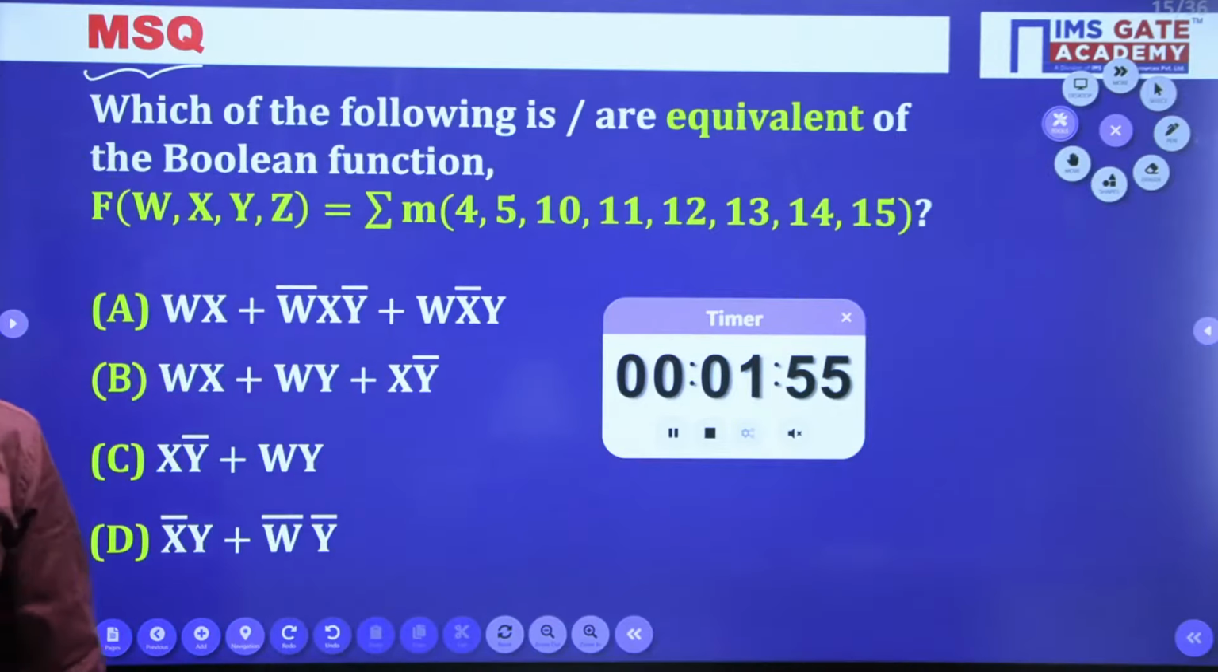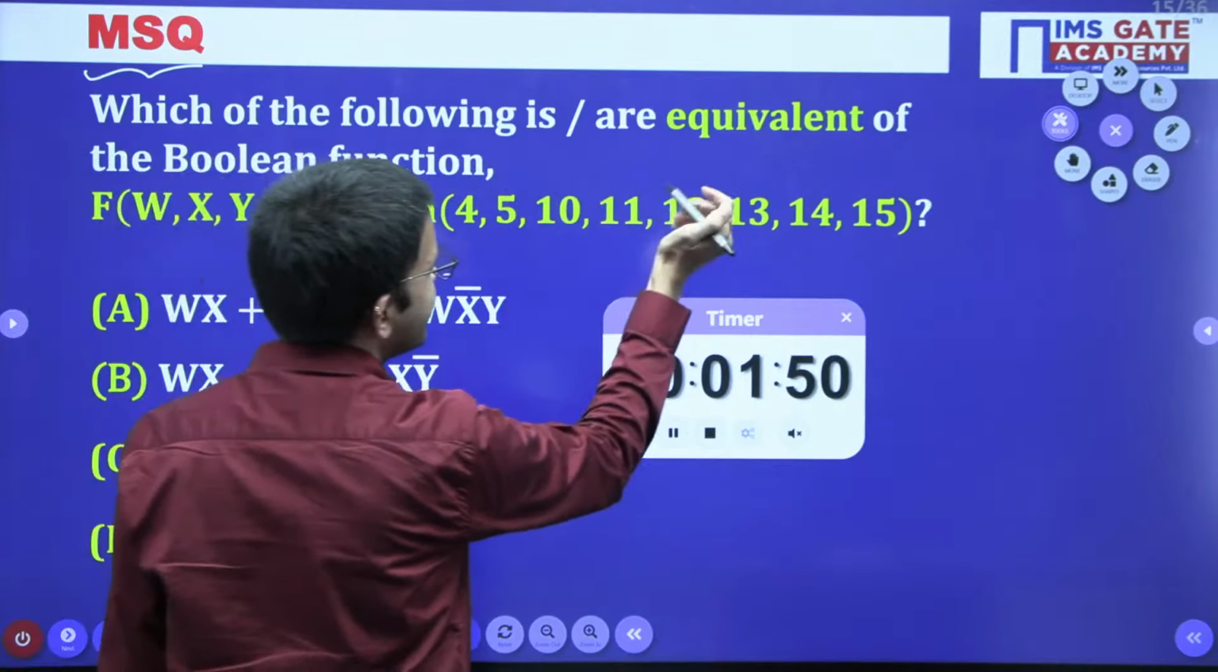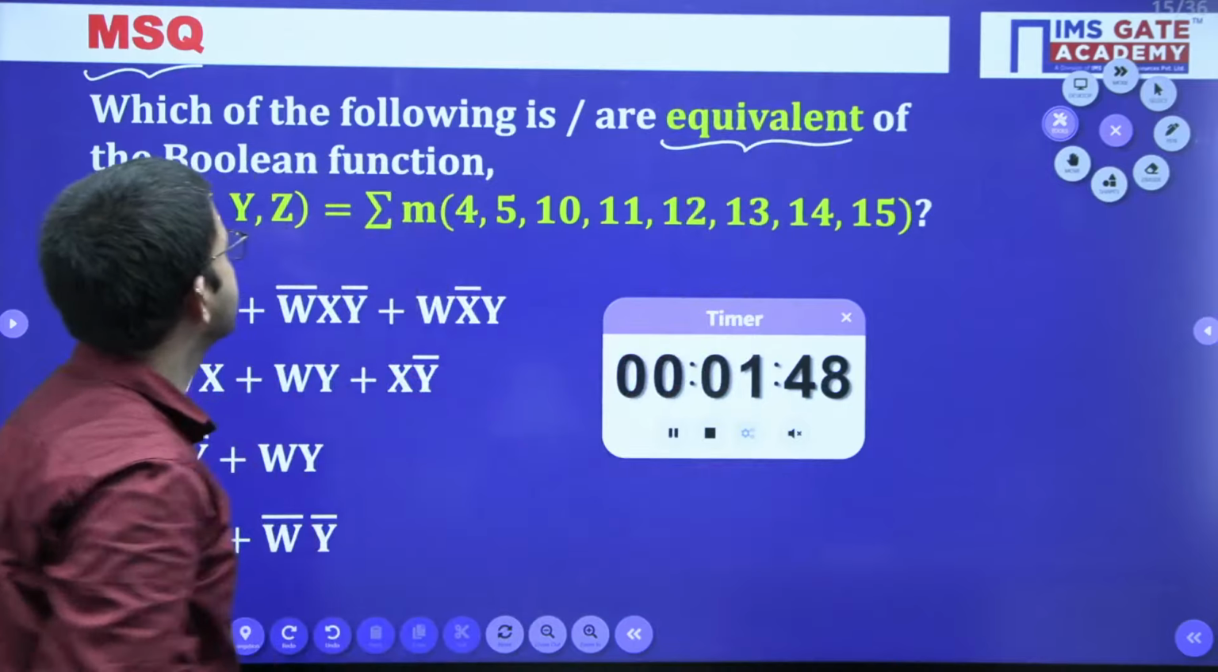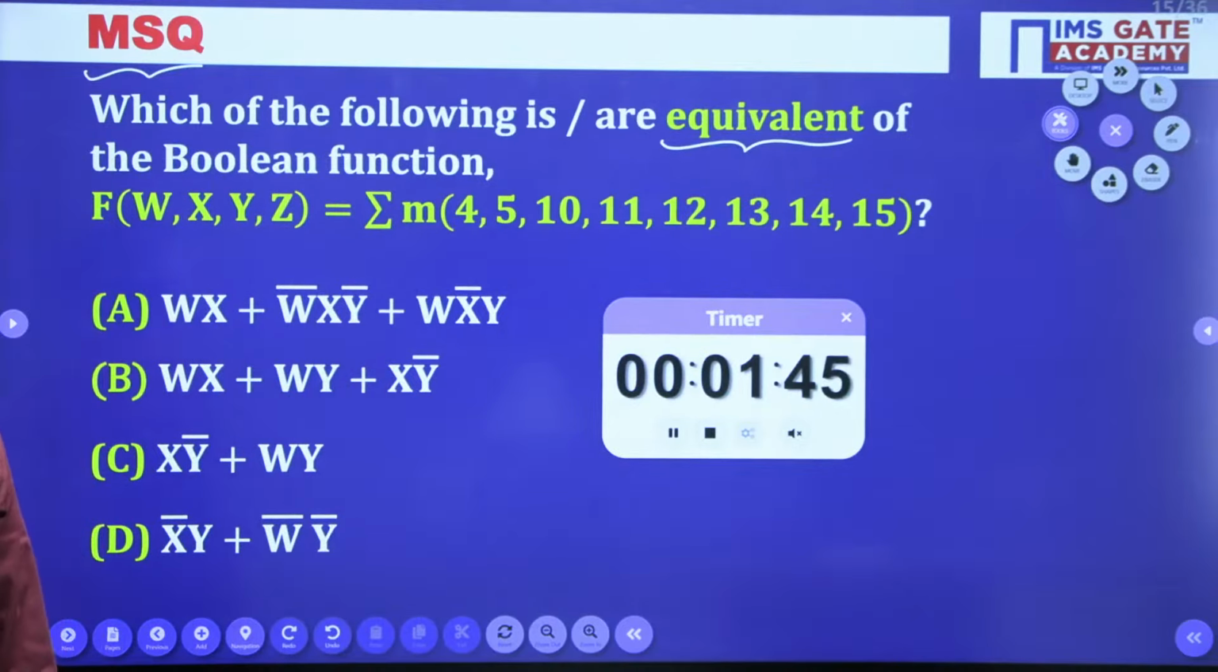Read the sentence frame. I have asked which of the following is equivalent. So according to this wording, try to choose the correct options.